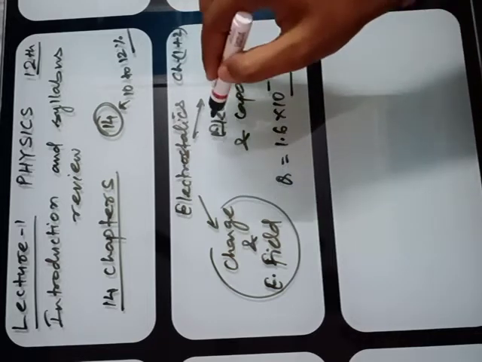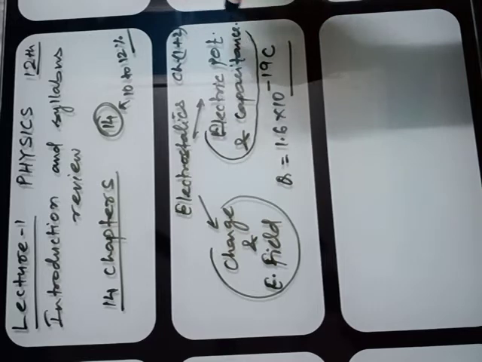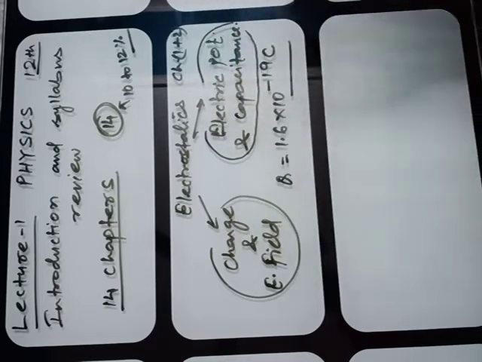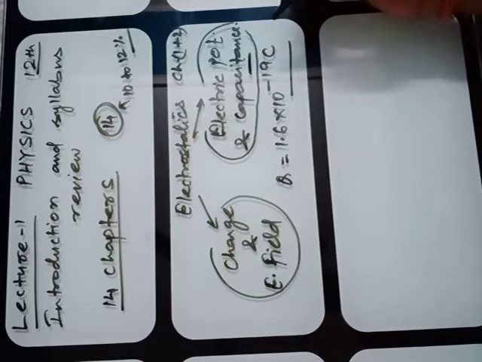In the second chapter, electric potential and capacitance, basically you have to study electric potential. You have studied electric potential in standard 10th also; it is called voltage too. But here in 12th course, you have to study in detail. And the capacitance is a device. If you recall a device in your home, joined with your fan like a battery structure, it is called the condenser. That is the capacitance you have to study.